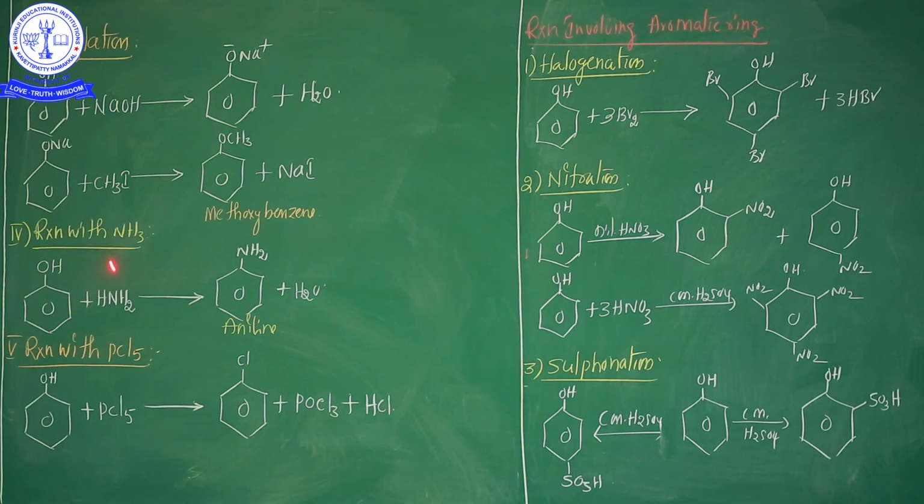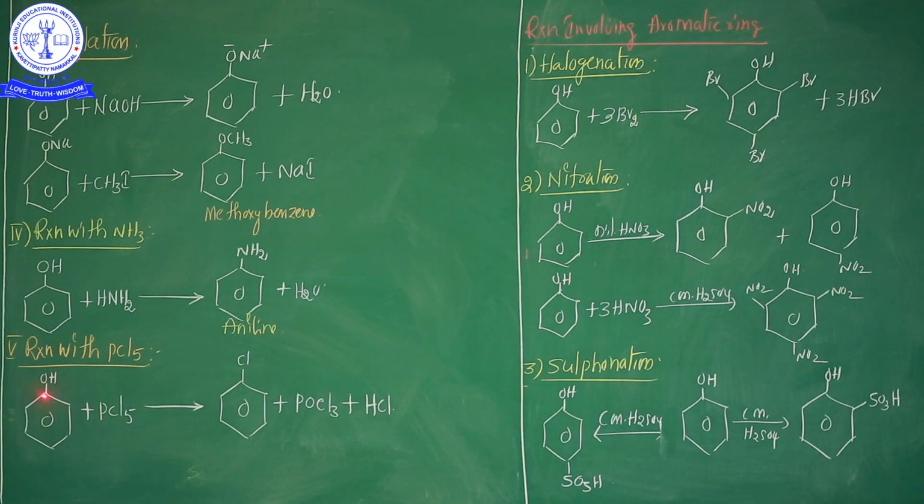Reactions with ammonia: phenol when heated with ammonia in the presence of anhydrous zinc chloride, now aniline is formed. I didn't mention ZnCl2 here, just write it down in your notebook. This is the ammonia, NH3. So ammonia reacted with phenol, aniline is formed. The compound name is aniline, C6H5NH2, and additionally a water molecule is released.